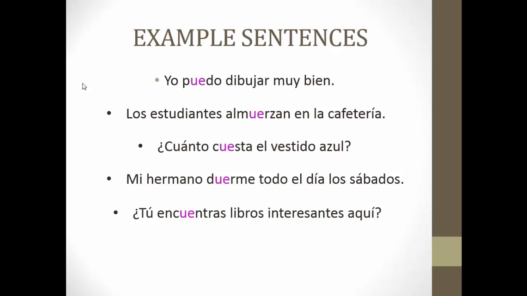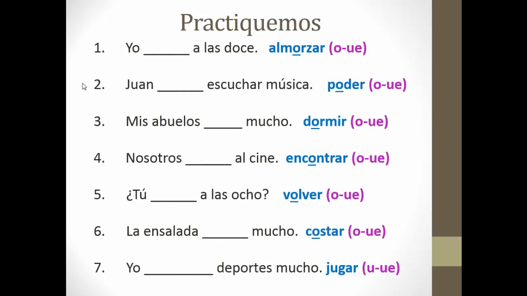¿Tú encuentras libros interesantes aquí? Can you find interesting books here? Notice we've changed the O in encontrar to a UE. And then the last one, nosotros volvemos a casa a las 8. Notice that because this is in the nosotros form, we did not change the O to UE, so we keep the O and just conjugate as normal.